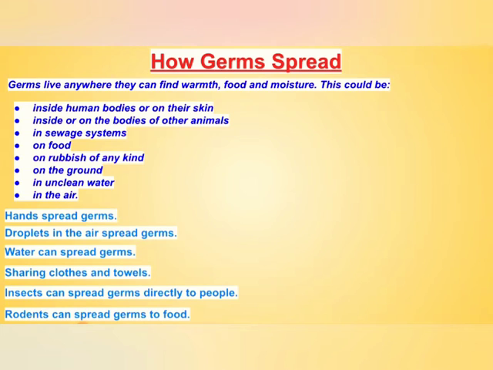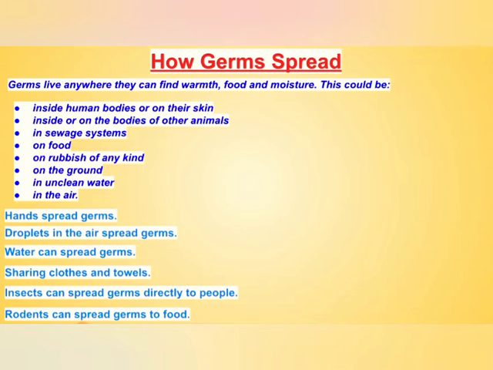These are also a main cause of spreading germs. Suppose a rat is present in our house, the rat lives on the ground, so it carries germs, and when it comes out and eats some food, or takes a bite of the food, the germs will transfer to that particular food.